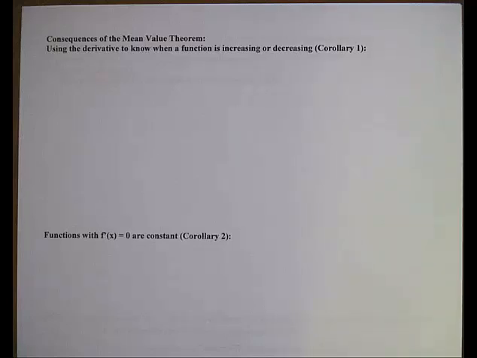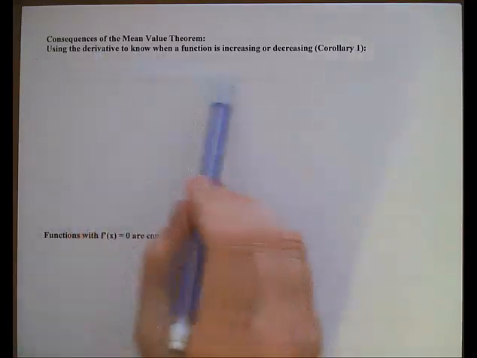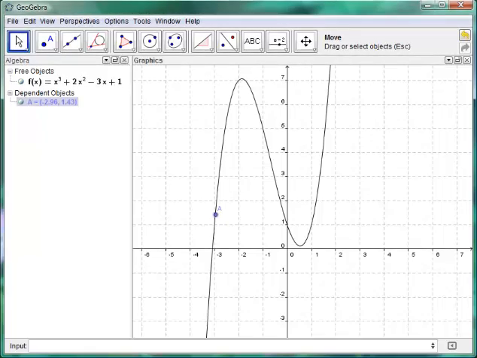Now, there are some consequences, or things that follow from the mean value theorem, that are very important for you to know. One of them is using a derivative to know when a function is increasing or decreasing. What I want you to observe in this demonstration is how you can use the derivative to tell if a function is increasing or decreasing. Just as a quick reminder, a function is increasing when the y values are going up as the x value moves right. So x is going right, the y value is going up. That means the function is increasing.